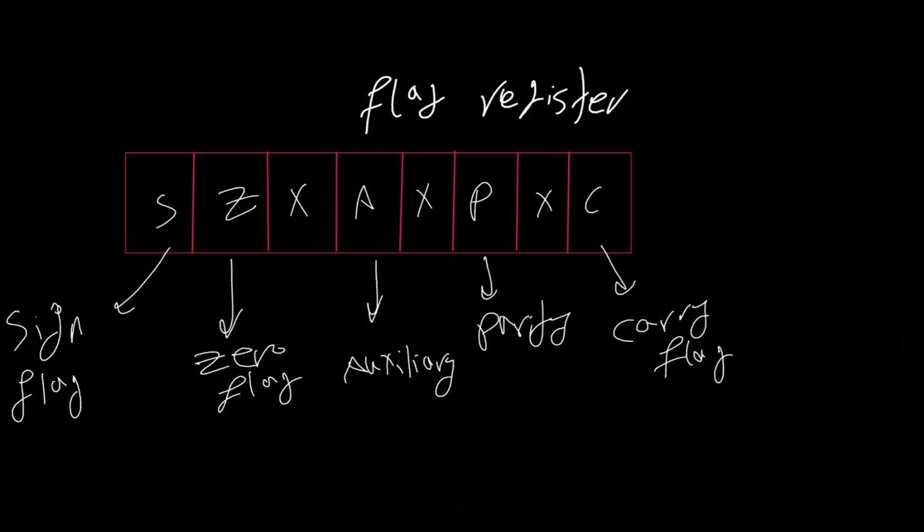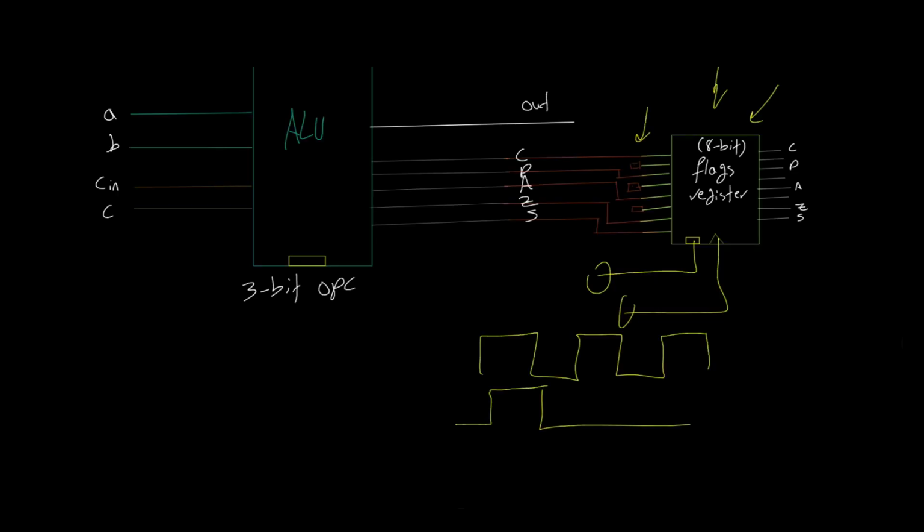If you search the flag register of the 8085, they usually show you something like this, that bit number 0 is carry, then we don't care, then parity, we don't care, auxiliary, don't care, Z, and sign. But right now, you know where all of these 5 bits come from. I know it took a long time for us to finally get to this lecture, but now you completely understand why it is that we care about these bits.